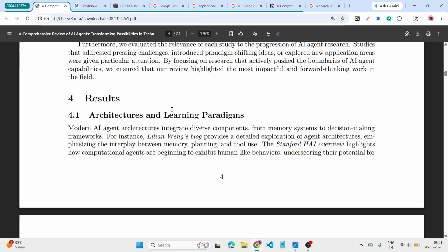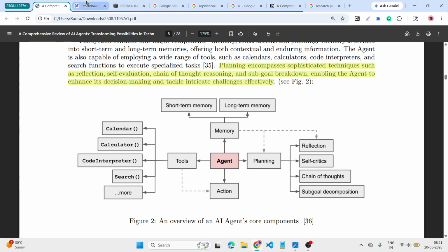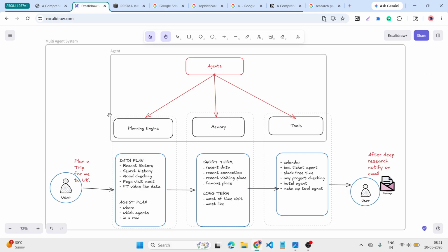Okay, then the architecture, let's understand what the architecture is. For the architecture we have this: for the AI agent, the planning engine, memory and the tools. Basically it has three capabilities. If you notice Claude AI, it also has memory.